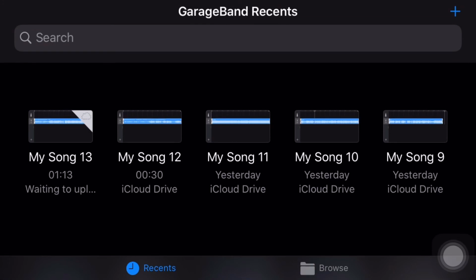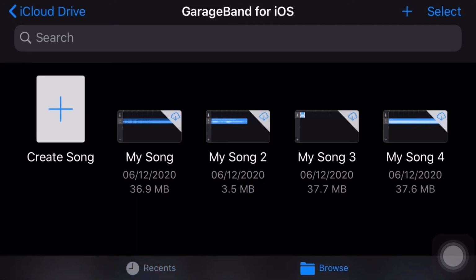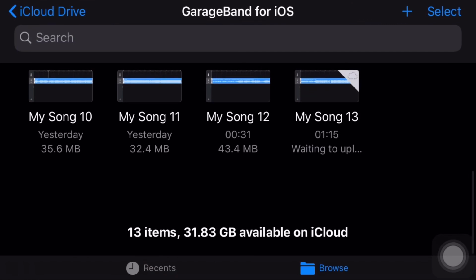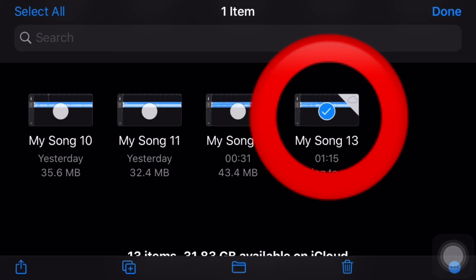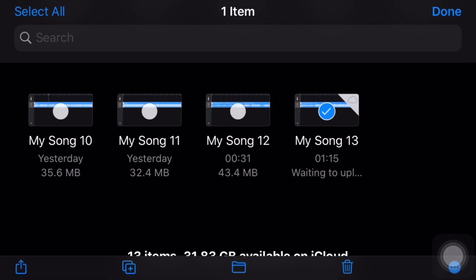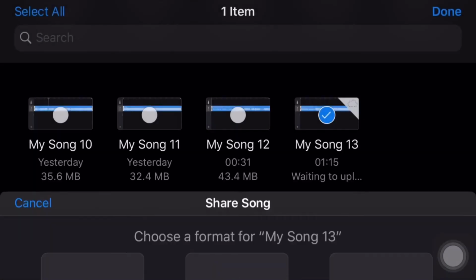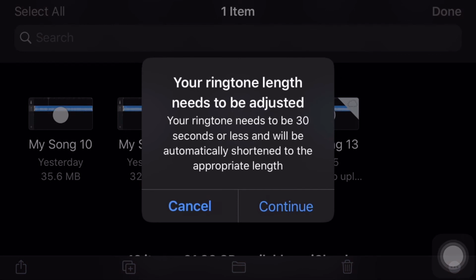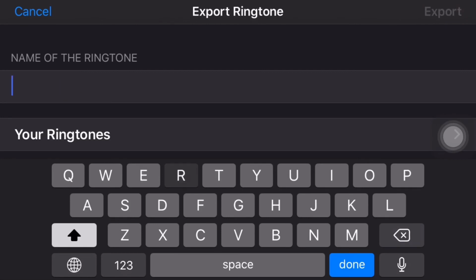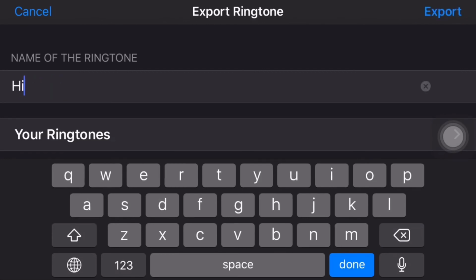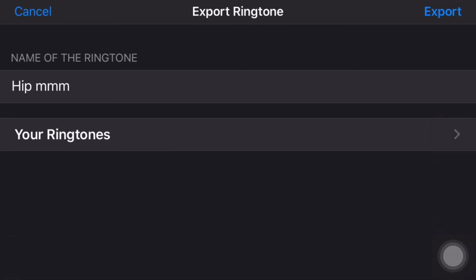Click the browse. Find the song first, click select and click My Song 13. Share button, click ringtone, just continue, rename it, export.